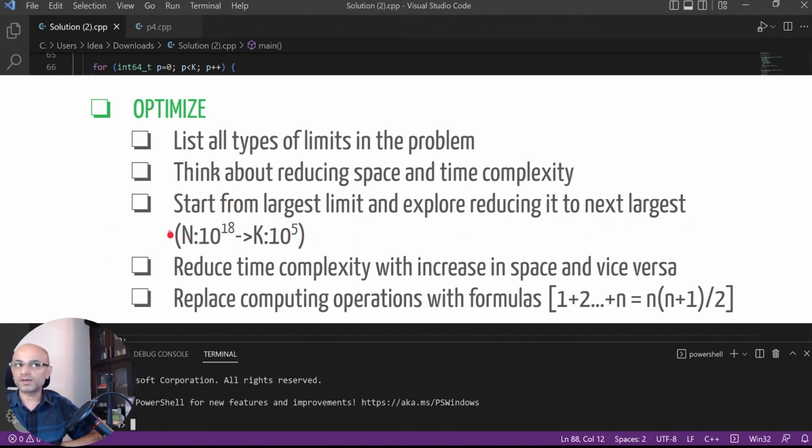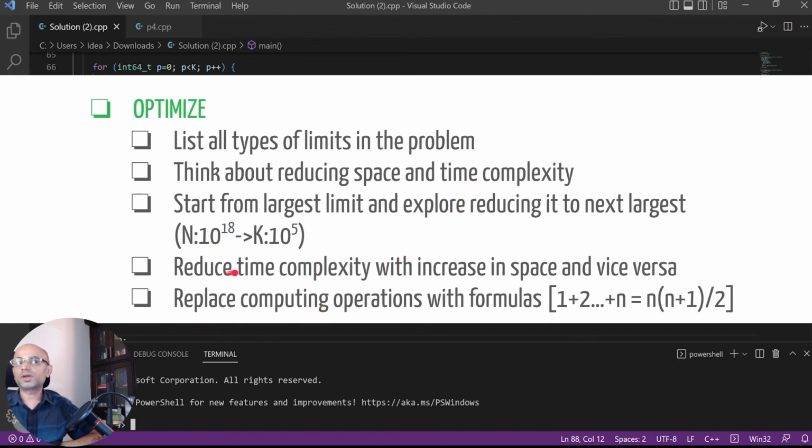Like we started with n, which is 10 power 18, then we moved on to k, which is 10 power 5. So that is kind of an indication of what the expected solution can be. So since it is not working for the largest limit, maybe there is something which can work for the next lower limit.